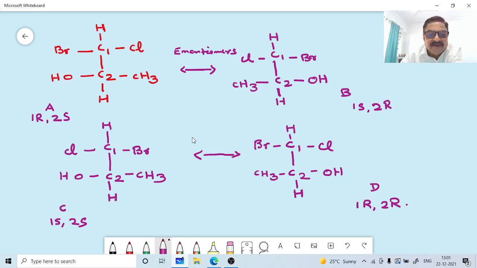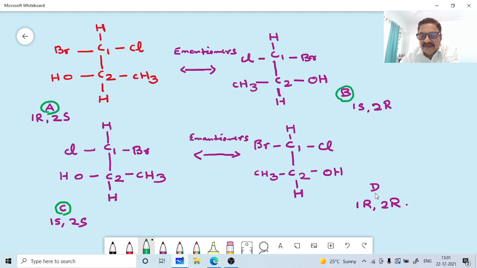So we have drawn 4 isomers here. So A and B, they are enantiomers. Correct? This A, this is B, then this is C and D. Okay, now we can see that A and B, they are enantiomers. So in the same way, C and D, they are also enantiomers. Okay, non-superimposable mirror images here.